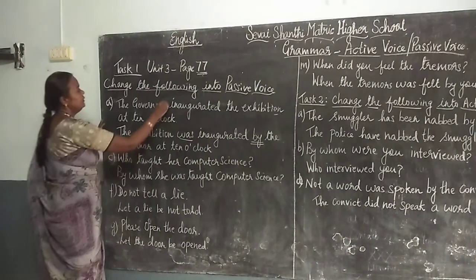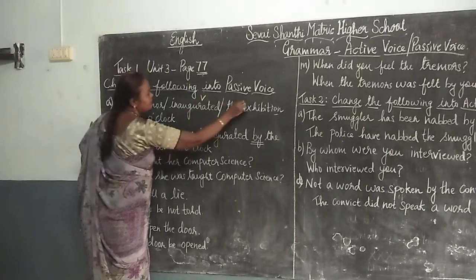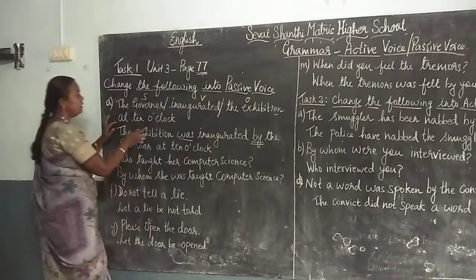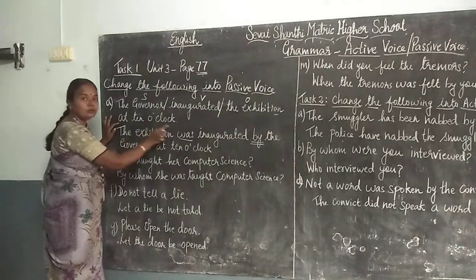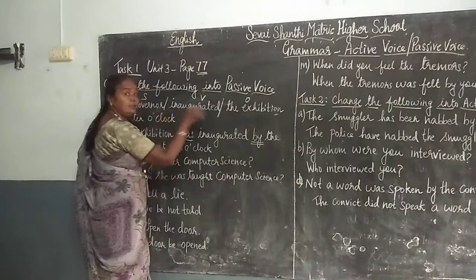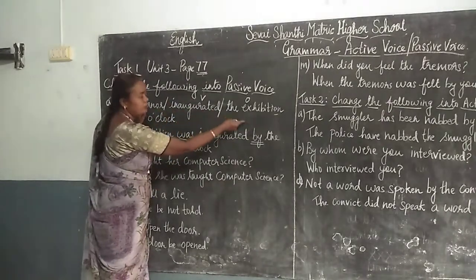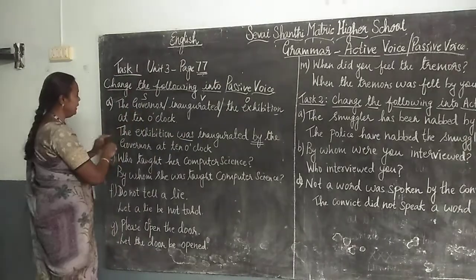So here see, the governor is the subject, inaugurated is the verb, exhibition is the object, and at 10 o'clock is the adjunct. So you need not change anything of this. Only the subject, verb and object interchange. The subject changes to object, the object changes to subject. So let us see the answer here.